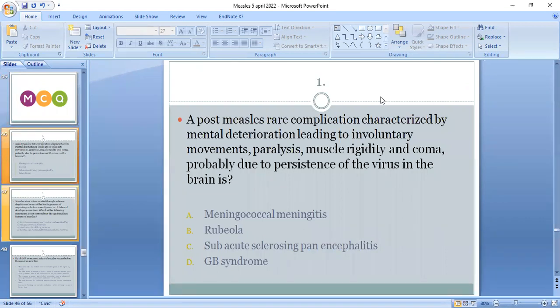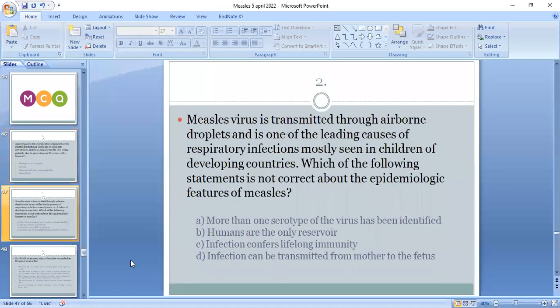First MCQ: a rare post-measles complication characterized by mental deterioration leading to involuntary movement, paralysis, muscle rigidity, and coma, probably due to persistence of virus in the brain, is due to: meningococcal meningitis, rubella, subacute sclerosing panencephalitis, or GB syndrome. What is the correct answer? C. Yes, C is the correct option.